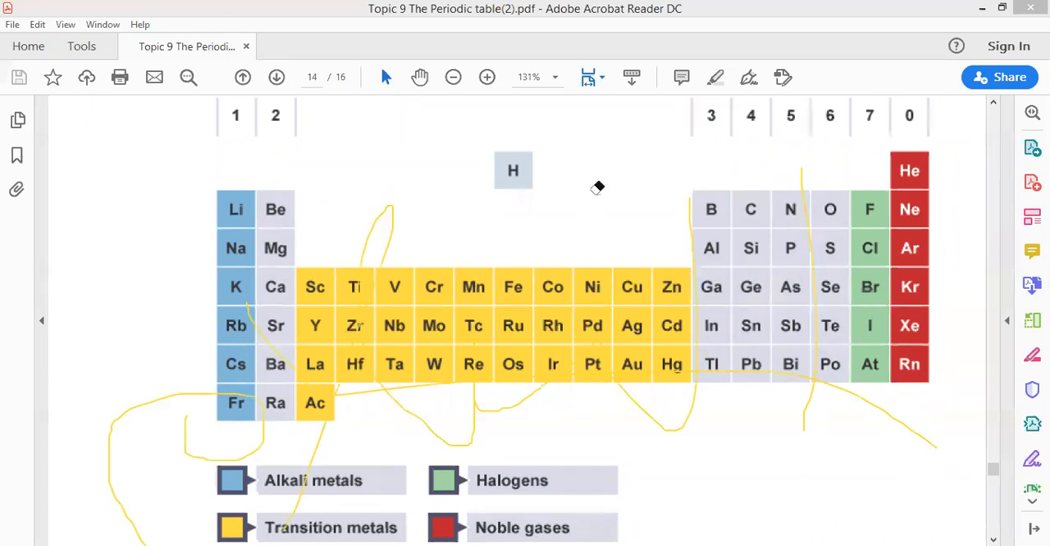So this is when I'm talking about transition elements. Let's see what we have here.